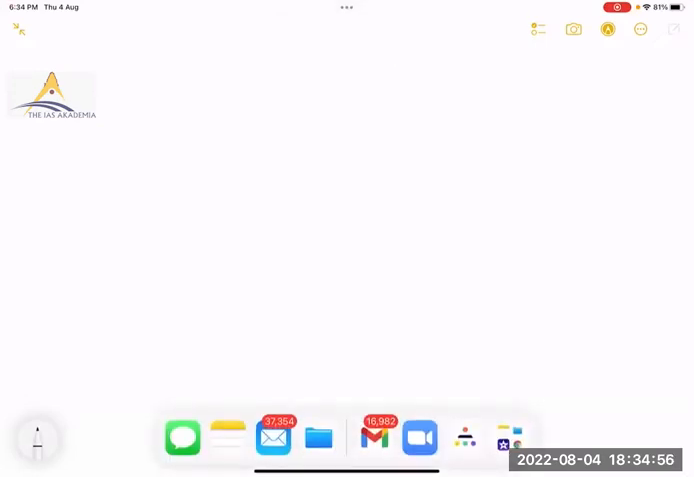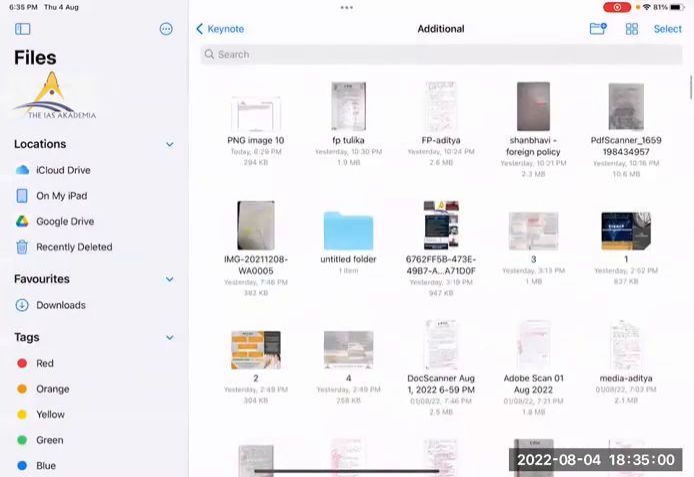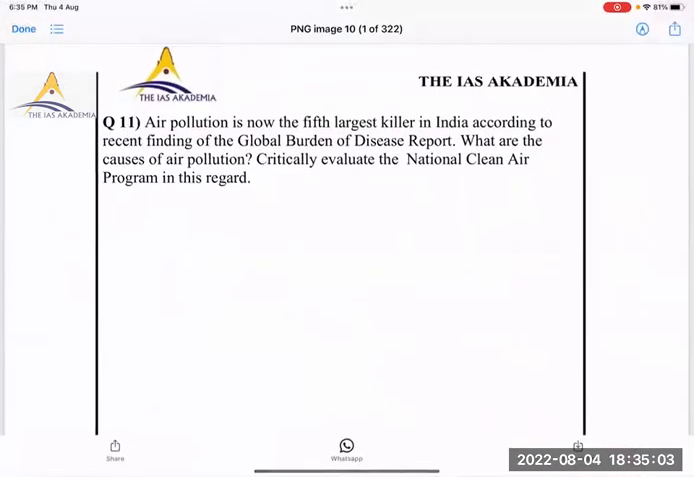Okay. So I'm sharing the question. Just see the question today. The topic given was air pollution, right? Yes. Air pollution is now the 5th largest killer in India, according to the Global Burden of Disease report. What are the causes of air pollution? That is one thing you have to write. How is air pollution caused? And then critically evaluate the National Clean Air Program in this regard.